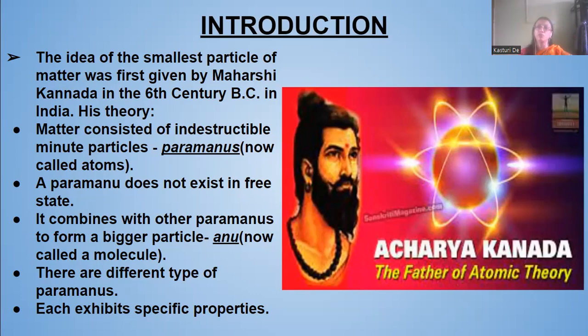There are different types of paramanus, and they exhibit specific properties. We now call paramanus atoms, and the bigger particles, anu, we now call molecules.